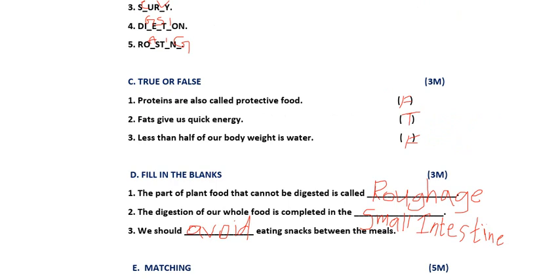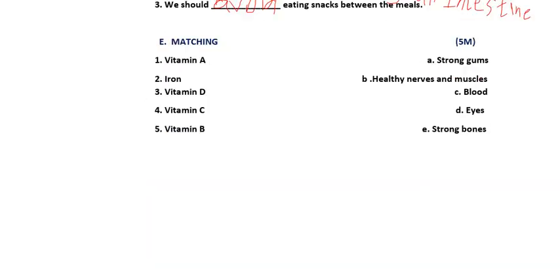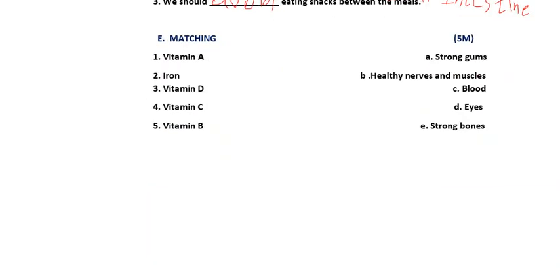Next, moving to the next bit. Matching, no? Match the following. This also is 5 marks. Now say friends, first one, what is there, children? Vitamin A. Vitamin A is good for eyes, I told, no? So vitamin A goes to D. So our first answer is D. Iron means blood, I told you. If you eat the food which consists of iron, your blood growth will be good in the body.